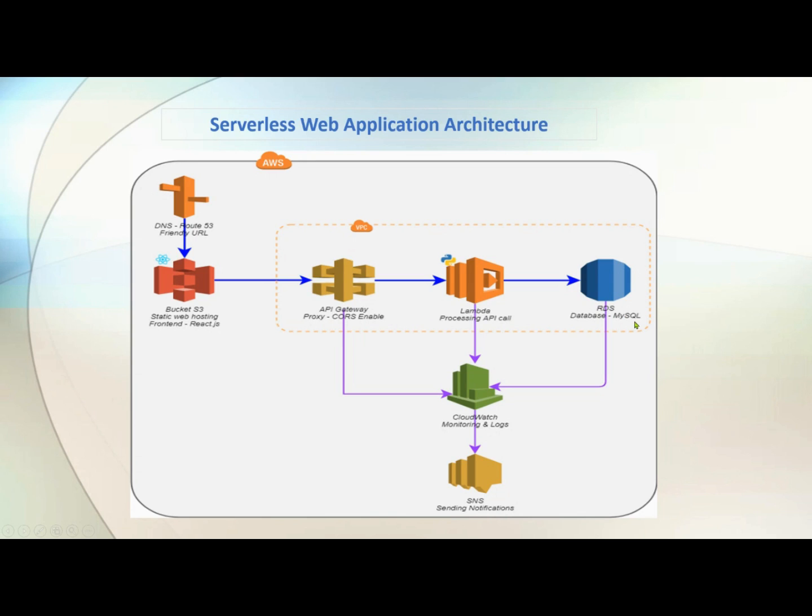It can be MySQL, it can be Aurora, it can be Postgres, or if you want you can put your NoSQL database as well. So it is up to your requirement. Right now in this architecture diagram, I'm using the RDS database, and that is MySQL. So the Lambda function is going to connect with the RDS MySQL database and get the data, and then it will go back to the UI, and the user will be able to see the data. So this is pretty much a straightforward flow.